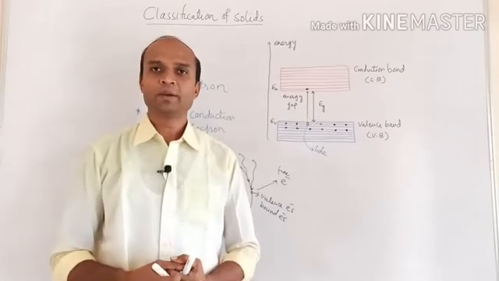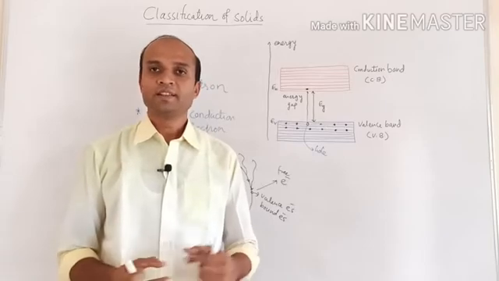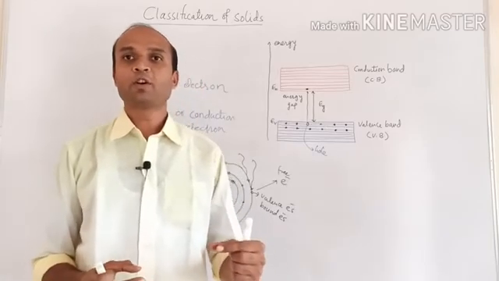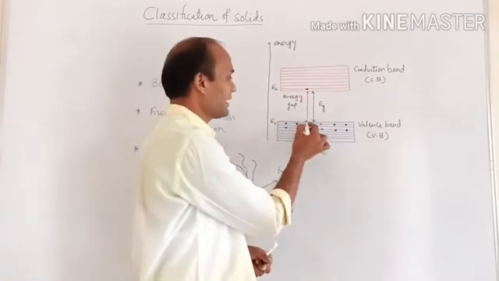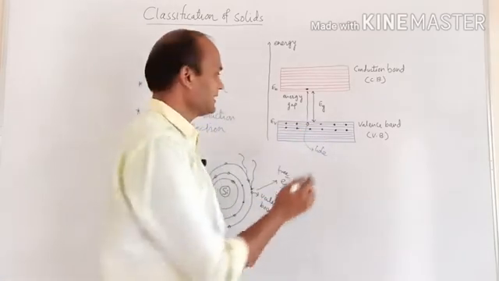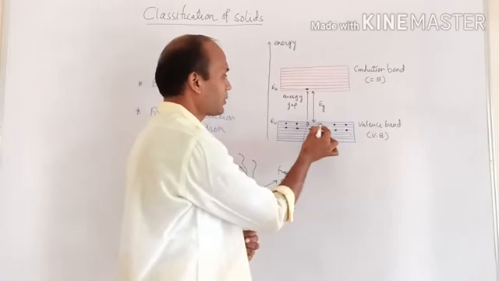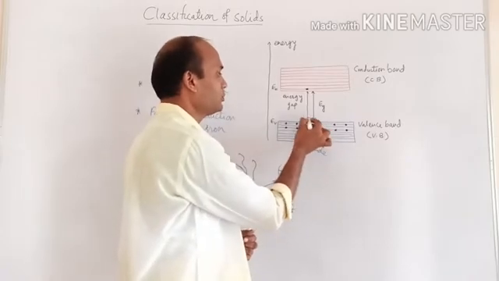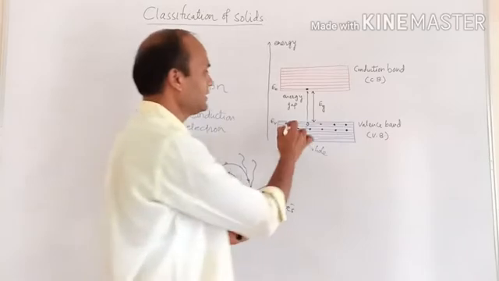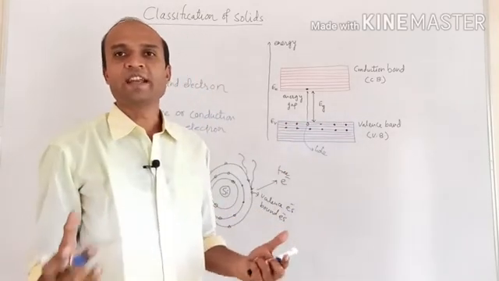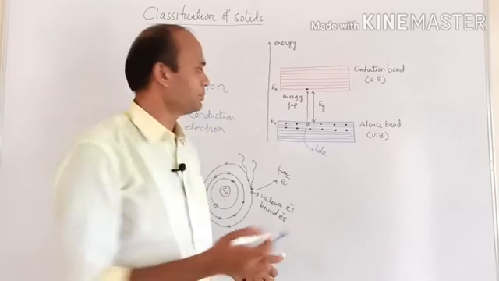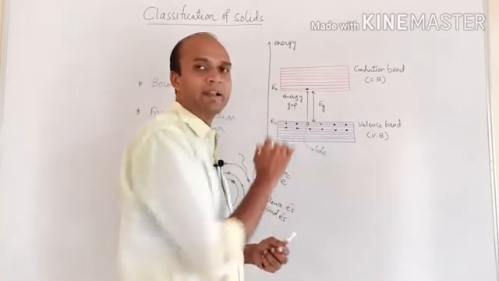Even though it is a pseudo concept, that vacancy is responsible for the motion of the electrons, because if this vacancy is not there, then electron from other atom cannot move to this side. If all these energy states are occupied, then there is no site present for the motion of the electron inside the valence band.